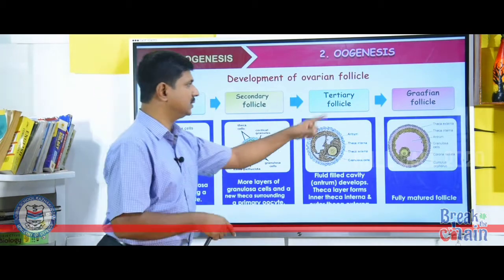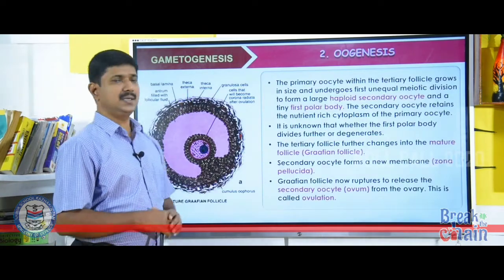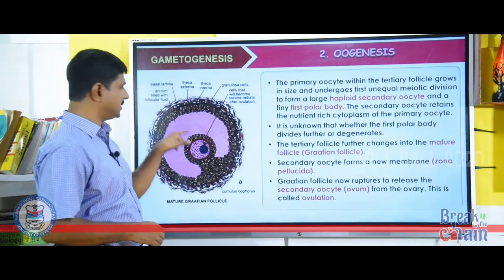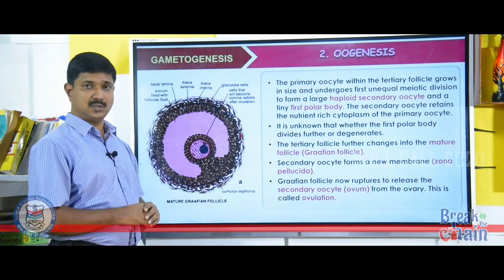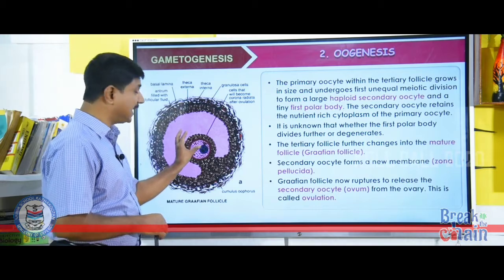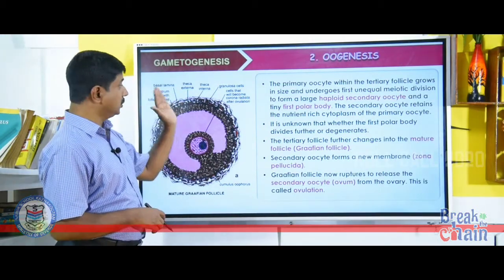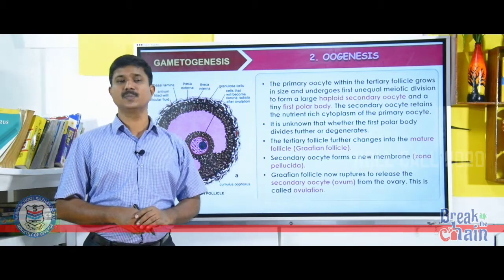Before studying about Graafian follicle, see here the tertiary follicle. You can see a fluid filled cavity called antrum. Tertiary follicle contains primary oocyte. The primary oocyte within the tertiary follicle grows in size and undergoes first meiotic division.